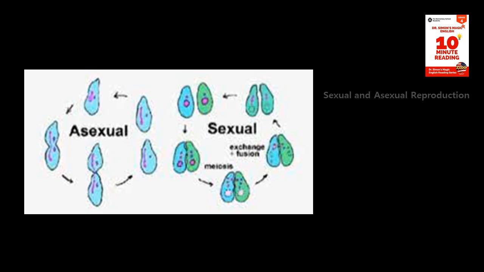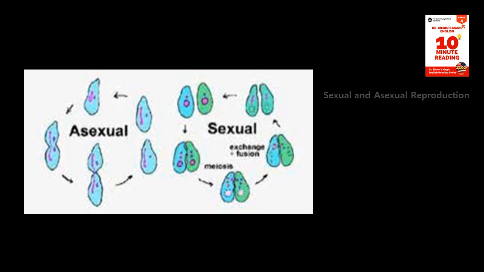Living things reproduce in two ways, sexually and asexually. Sexual reproduction requires a male and a female to produce offspring, while asexual reproduction only requires one parent. In this article, we will explore the differences between sexual and asexual reproduction.